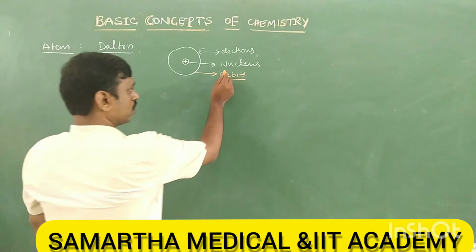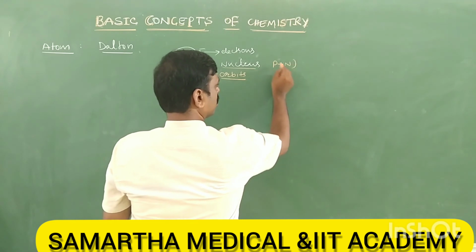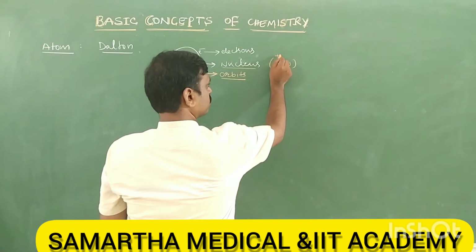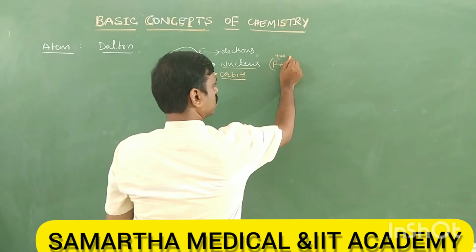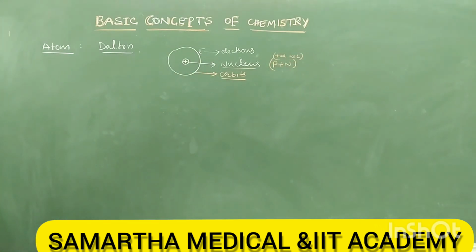Now here, the nucleus contains proton plus neutron. Proton has positive charge and neutron has no charge. There is no charge for neutron, it is electrically neutral, whereas electron has negative charge.